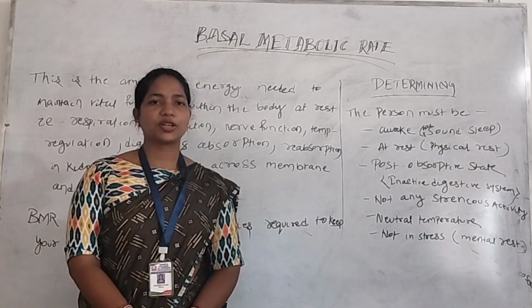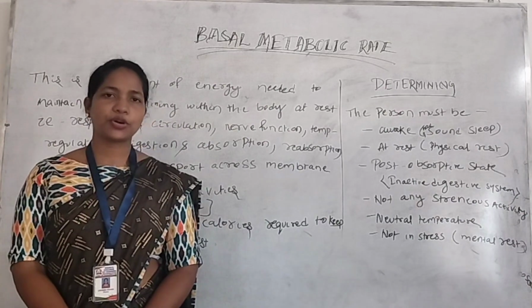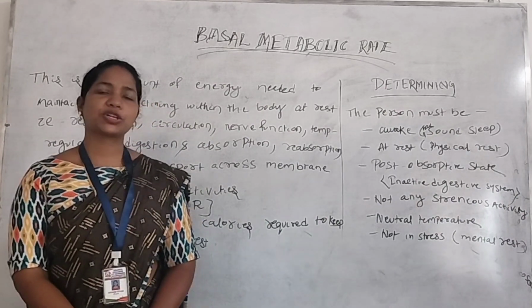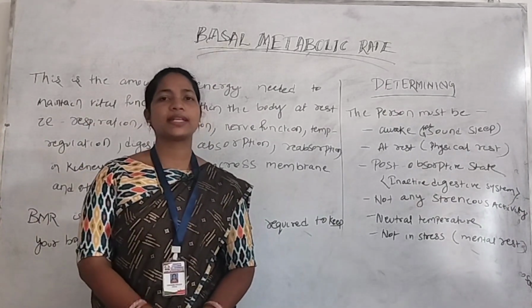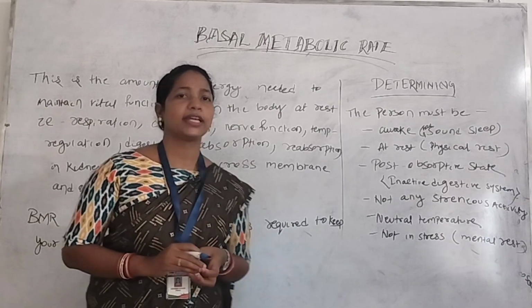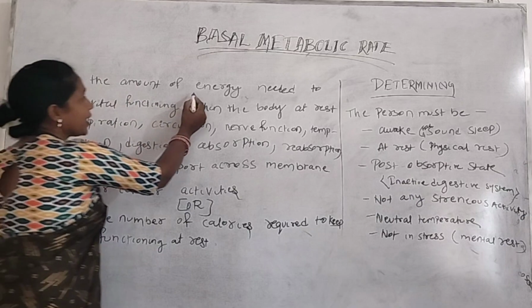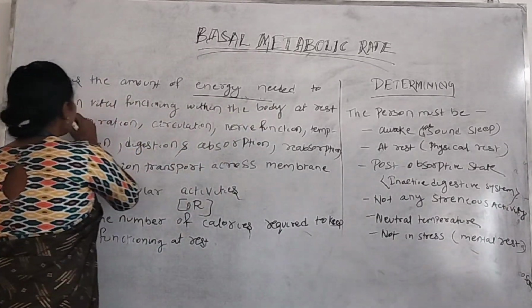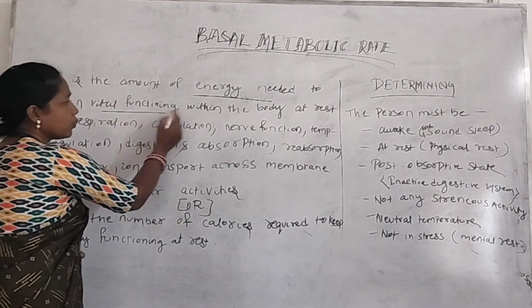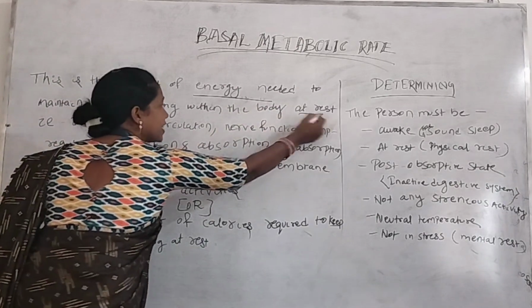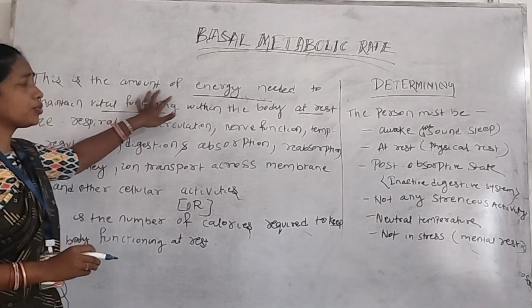Today we will discuss basal metabolic rate, or BMR. First of all, we should discuss the definition of basal metabolic rate. So what does basal metabolic rate mean? This is the amount of energy needed to maintain the vital functioning within the body at rest. So it is the amount of energy needed.